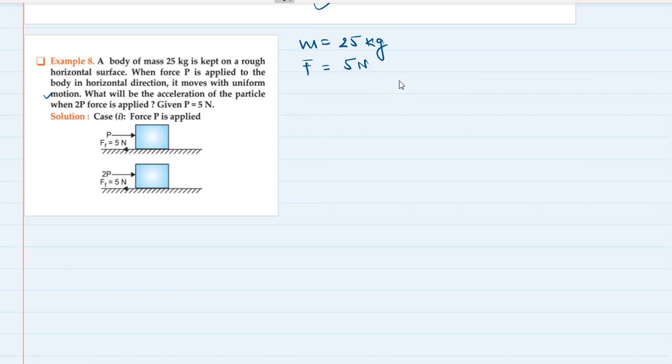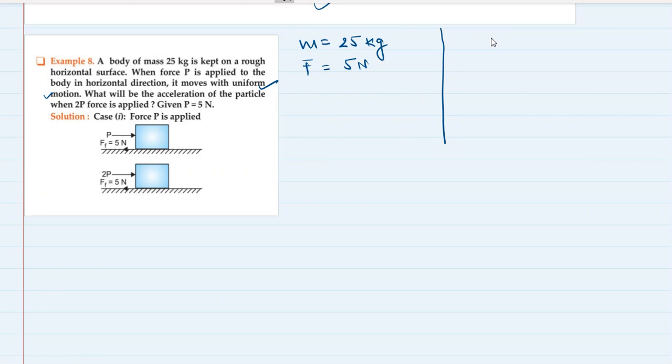That uniform motion must be due to the opposite force of friction. That's why both the forces cancel out each other and the body keeps on moving ahead. So in that case the acceleration is zero. If the body is moving with uniform motion, the acceleration is zero.